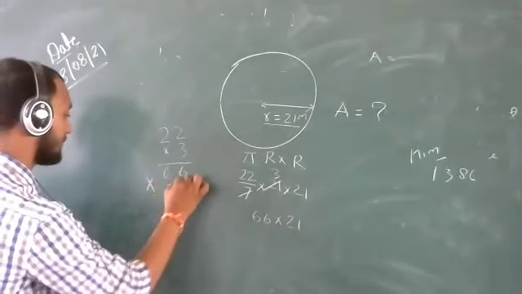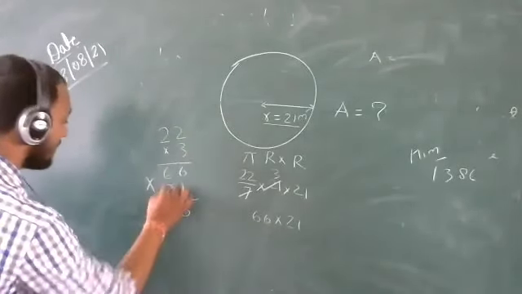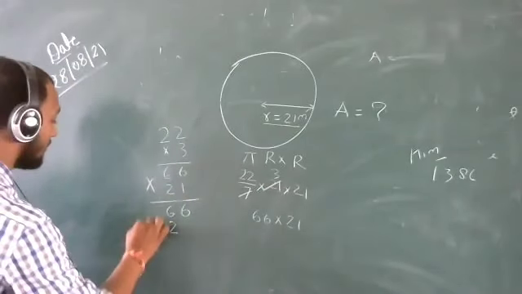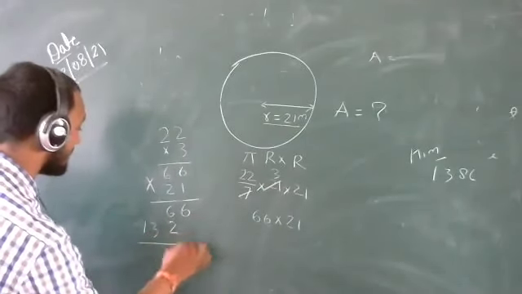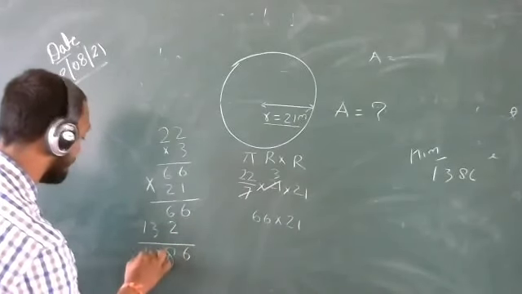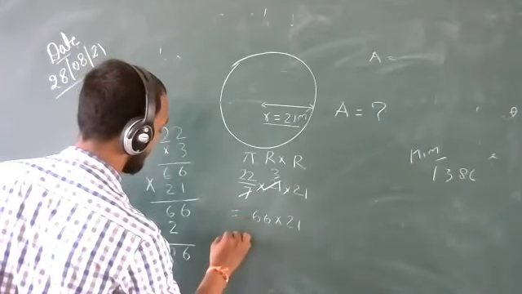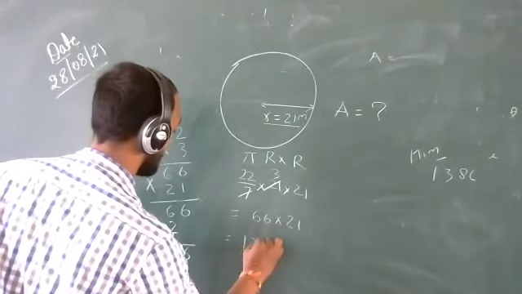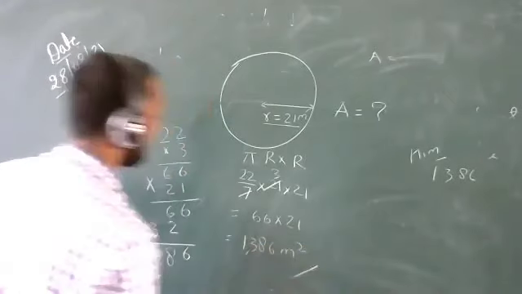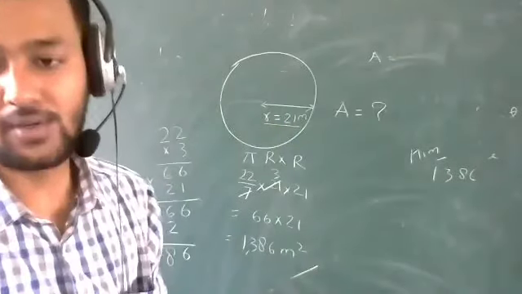66 into 21. 2 sixes are 12, carry 1. 2 sixes are 12, plus 1 is 13. 6 ones are 6, 6 twos are 12. Okay, that's the right answer. Very good. 1386 meters square. That is the area of the circle whose radius is 21 meter.